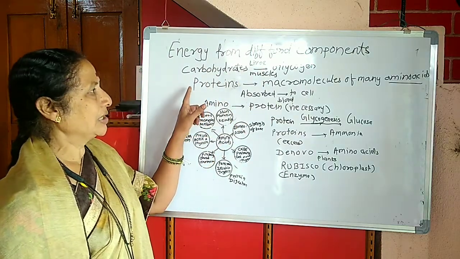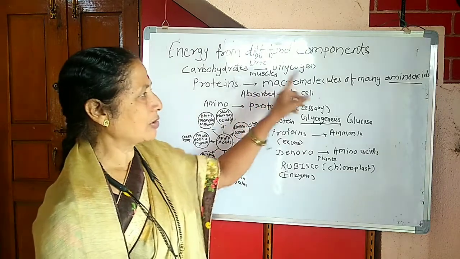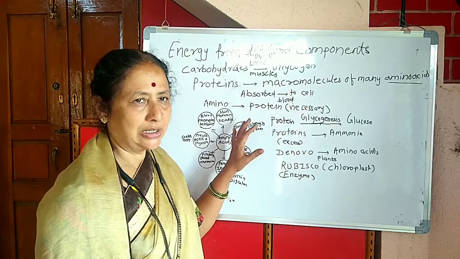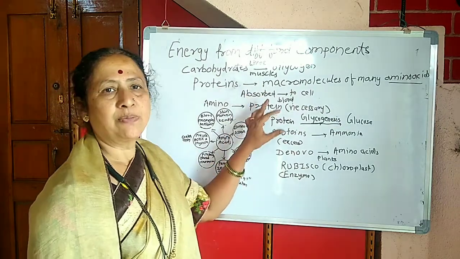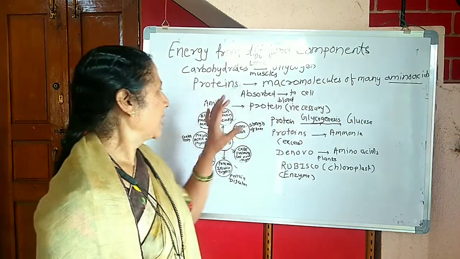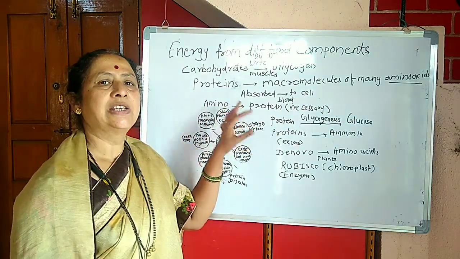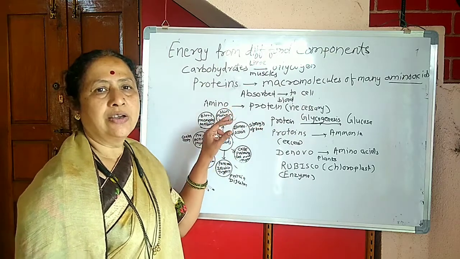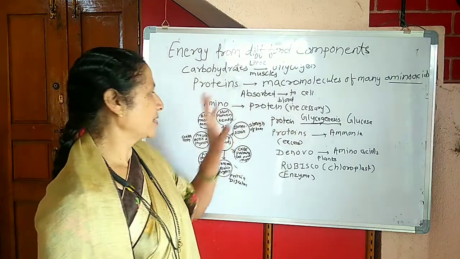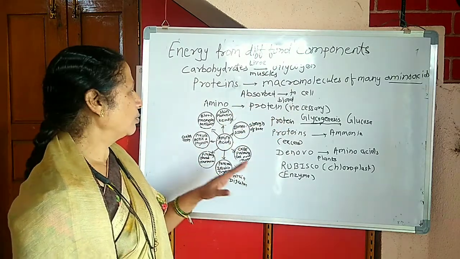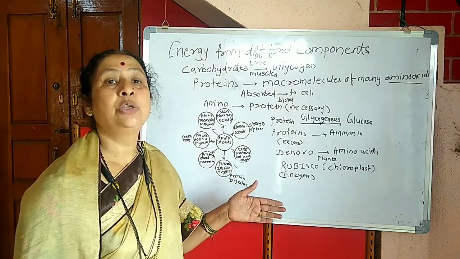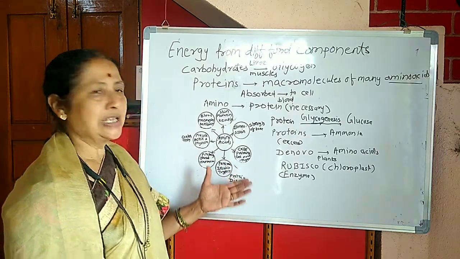Once again, proteins are the macromolecules of many amino acids. These amino acids are absorbed in the body, and they are provided to each and every cell via blood. And if there is a necessity of the proteins, then these amino acids are used to get the proteins. Let us study what are the various amino acids and the proteins and how they are useful for the body. Here is a chart.